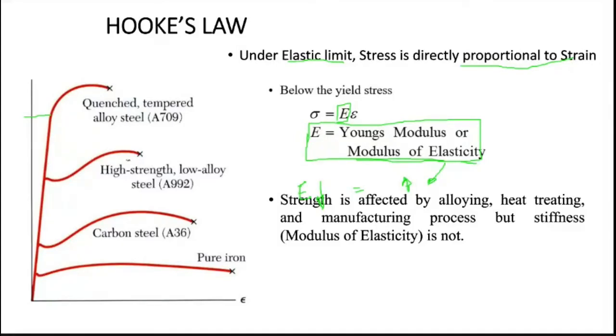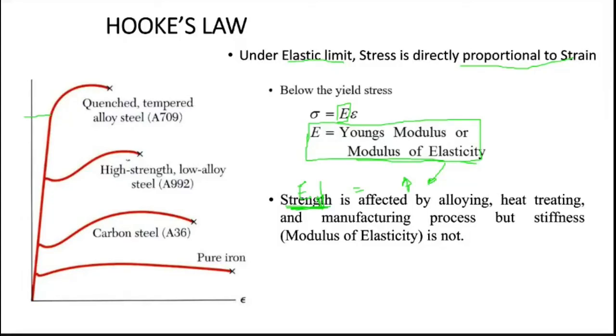When you do these things, your strength is affected. The strength of the material is affected, but your modulus of elasticity is always the same. Young's modulus is always the same. Only your strength value will differ. So if I consider a mild steel, we don't know whether it is heat treated or not. So I can't judge mild steel with the strength.